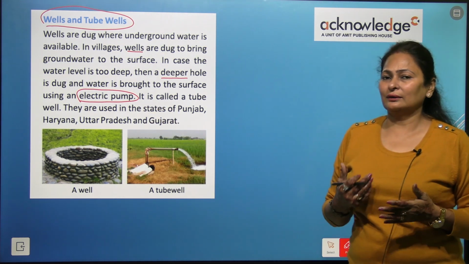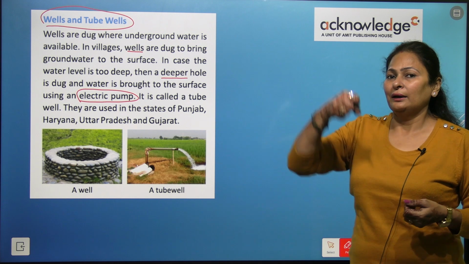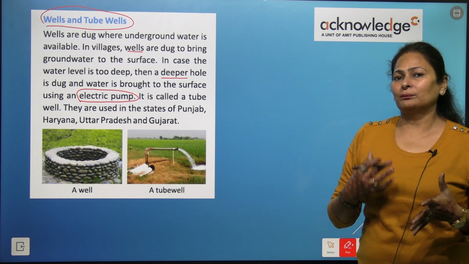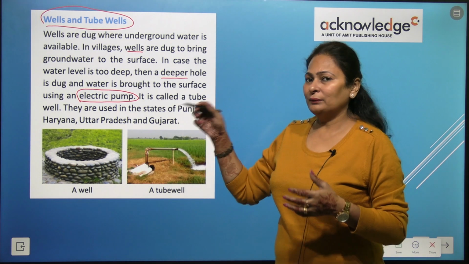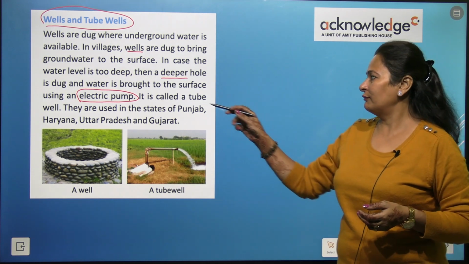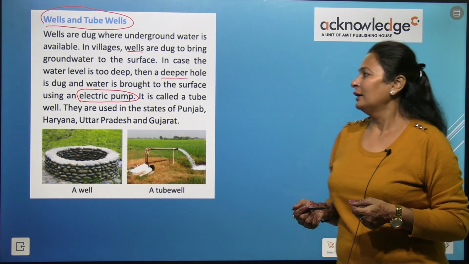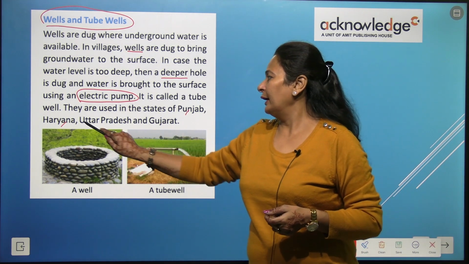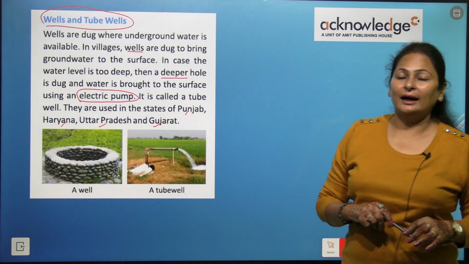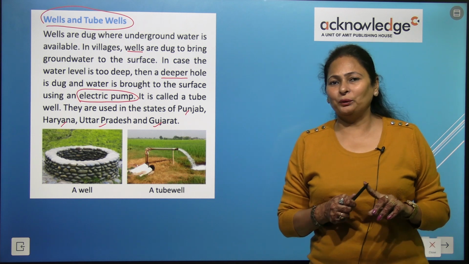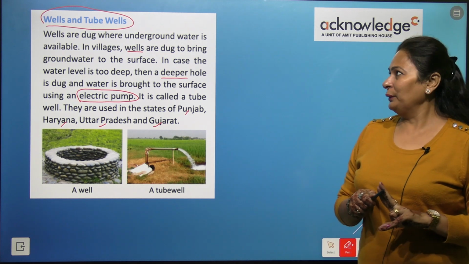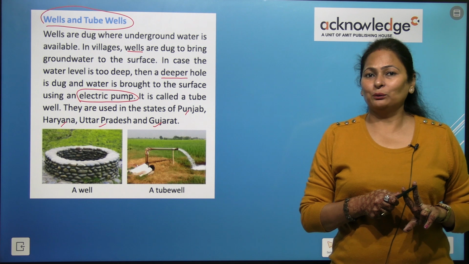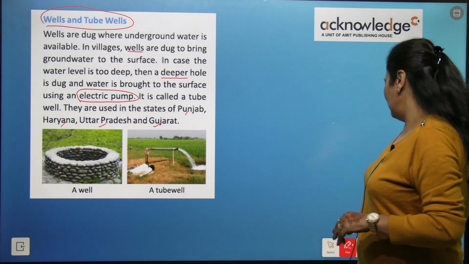Tube wells are electric pumps that bring the water from the ground to the surface. It is called the tube wells. They are used in the states of Punjab, Haryana, Uttar Pradesh and Gujarat. So we know the two means by which we take out the water, wells and tube wells.